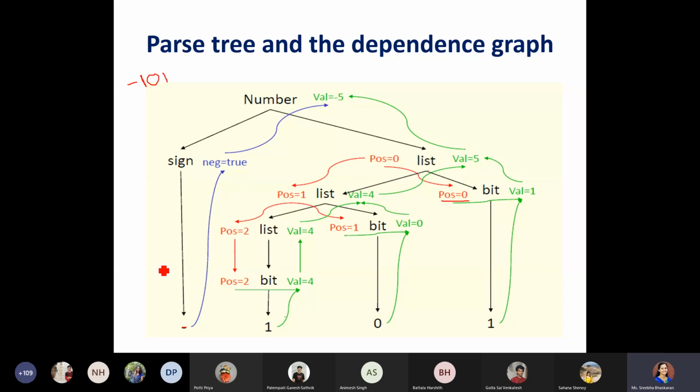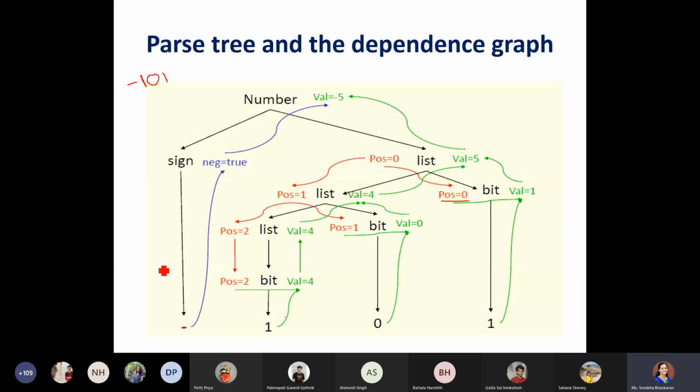There are certain attributes like value and negative. For those, the flow is from bottom to top. So for this attribute based grammar, if you see this example itself, the red font ones have been mentioned as top to bottom flow.